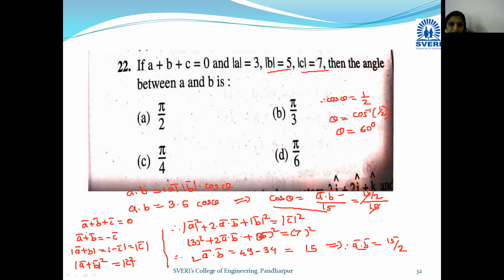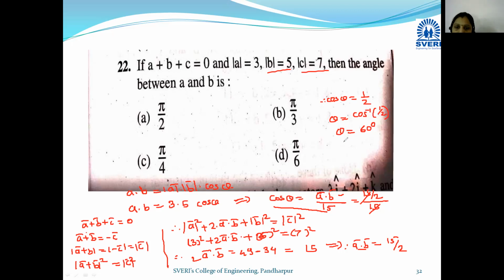Cos 60 degrees is 1 by 2. Sin 30 degrees is 1 by 2, cos 30 degrees is root 3 by 2, sin 60 degrees is root 3 by 2, and cos 60 degrees is 1 by 2. So cos inverse of 1 by 2 is 60 degrees.